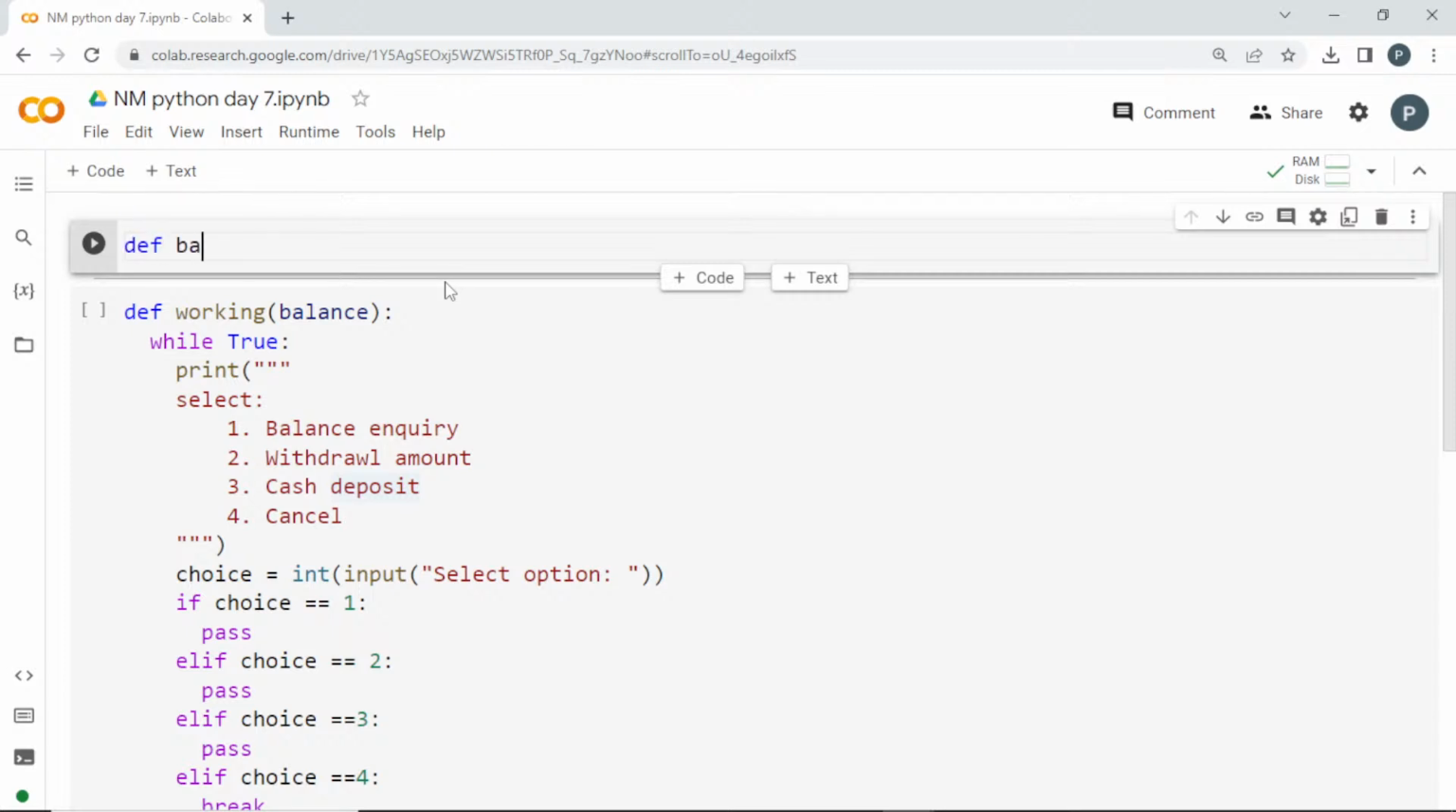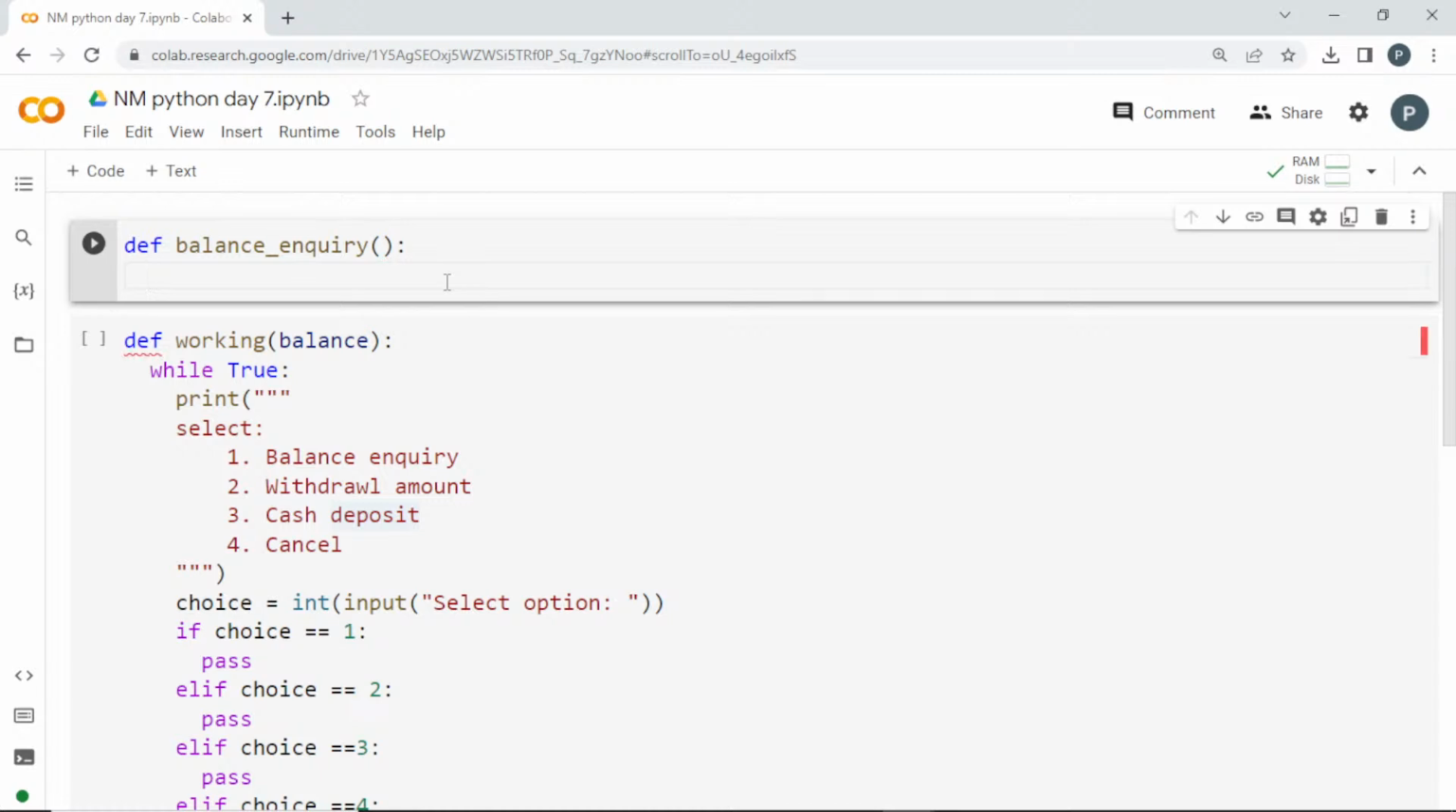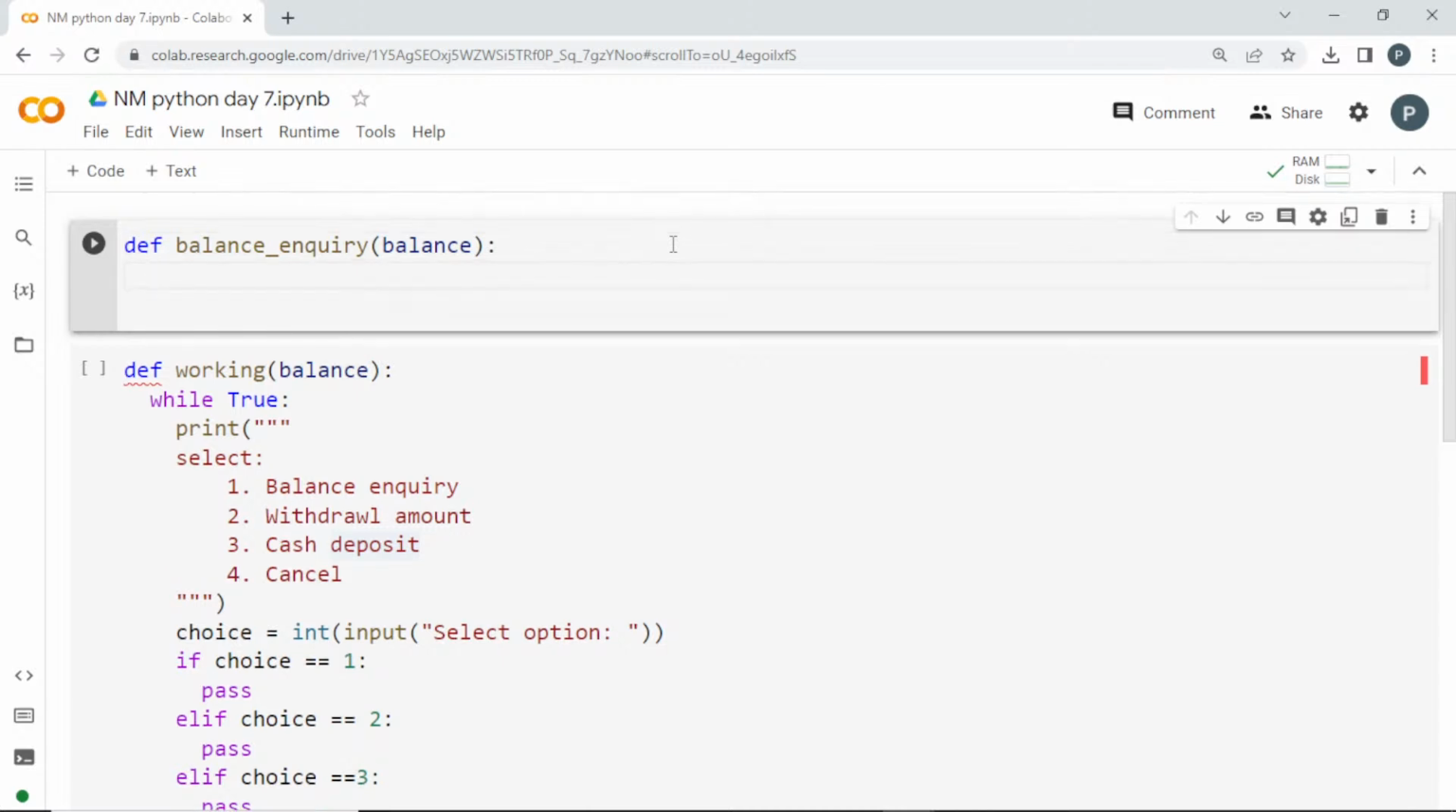Define balance inquiry. Let me create it like inquiry. In this also, if you want to give the balance, you need the balance, right? So for this you have to pass a parameter, balance. Then what is the value, you will be returning that, right? So here, if I want to check the balance, I need to just return the value of balance, right?